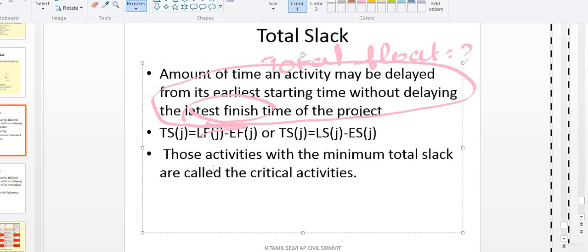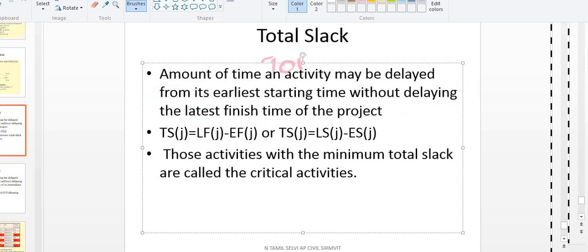I will give you the formula for it. It's a simple formula. So what is the formula to calculate the total float or slack? For the particular activity, you have to calculate LF minus EF or LS minus ES.